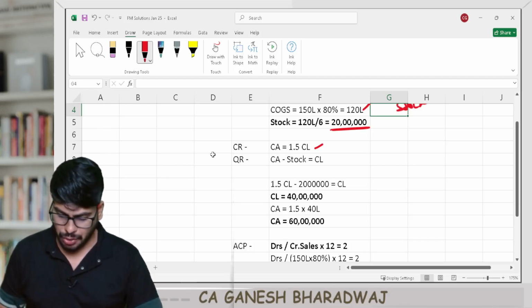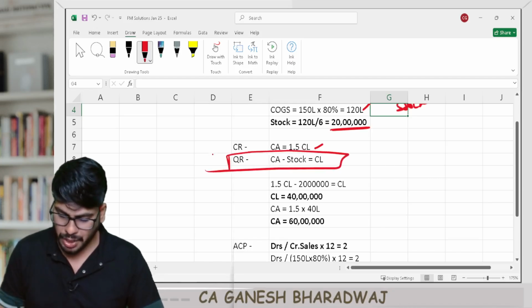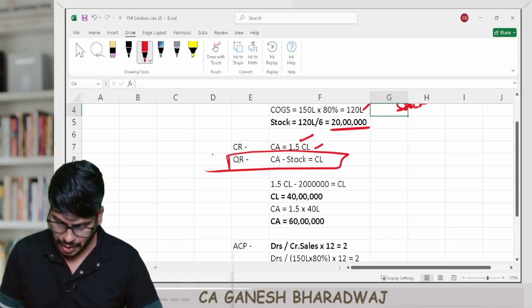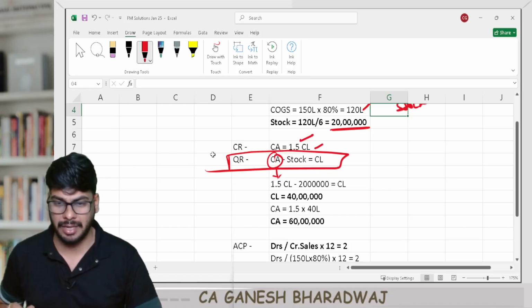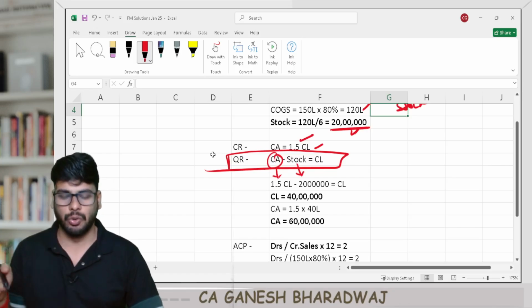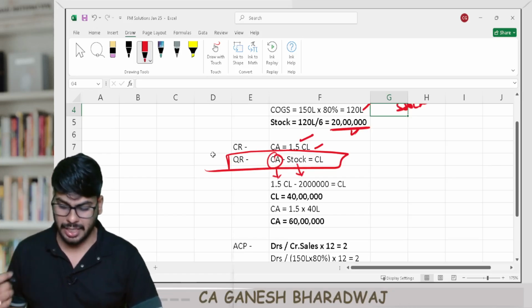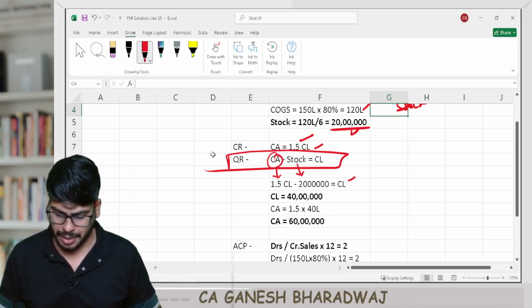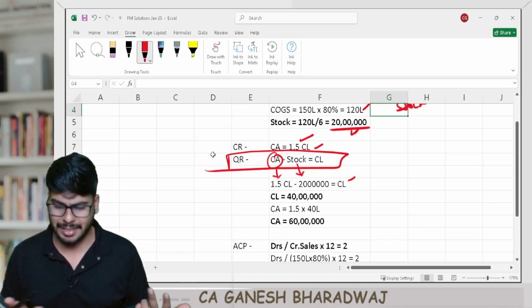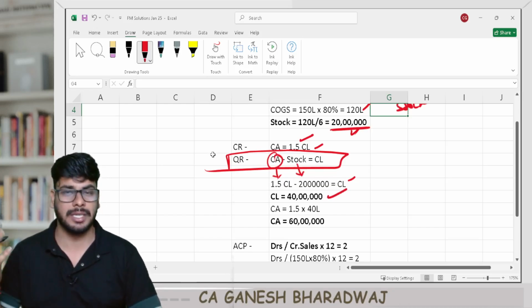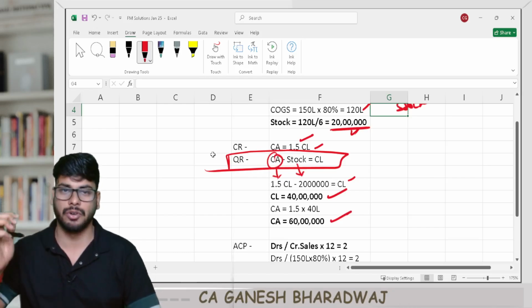Fine. So now what you can do here is this is the base on which you are going to work. So current asset can be rewritten as 1.5 current liabilities. So instead of current asset, we are rewriting it as 1.5 times current liabilities, and the stock figure we just calculated is 20 lakhs, right? So if you now insert all these figures here, the entire equation will have only one variable, which is current liabilities. So if you just put LHS equal to RHS, simple calculation. If you do it, you get current liabilities equal to 40 lakh rupees. Current assets is 1.5 times 40 lakhs. So current asset figure is going to be 60 lakh rupees.